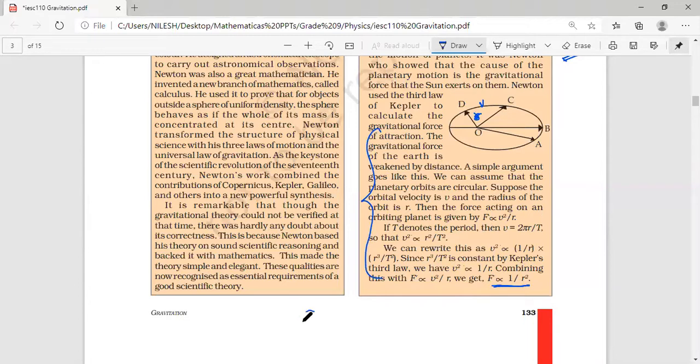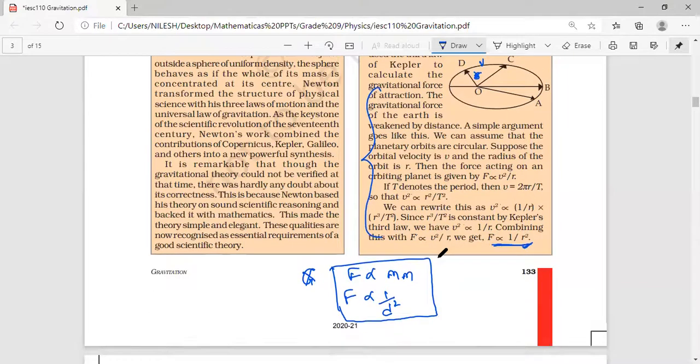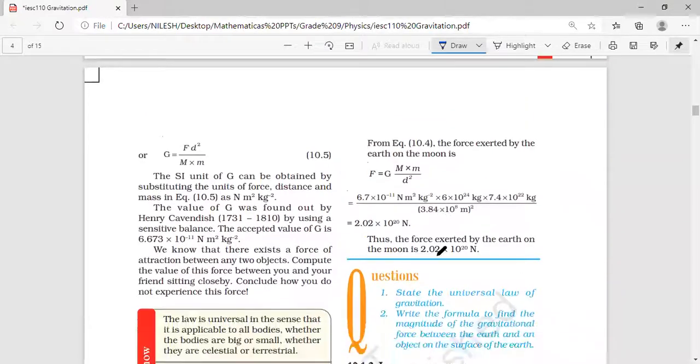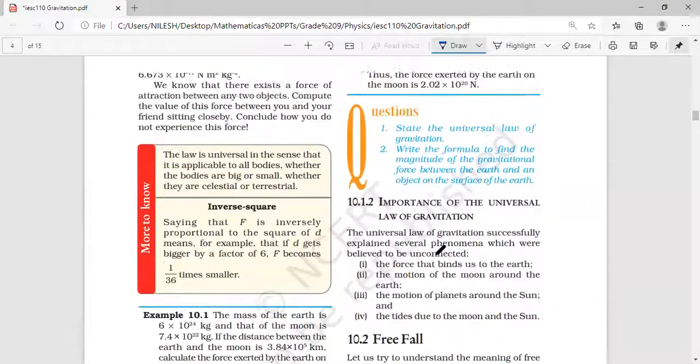And that is why we got force proportional to m1 m2, and force proportional to 1 upon d square. D is the distance, and here r is also the distance between the two bodies. Yes or no? This is how we got the universal law of gravitation. Yes, sir. Fine.